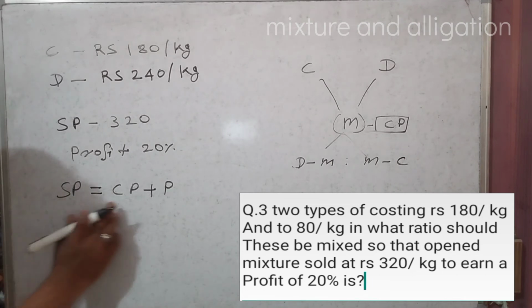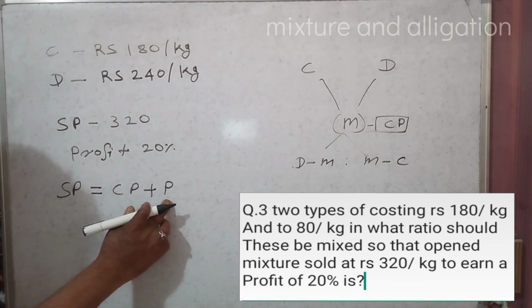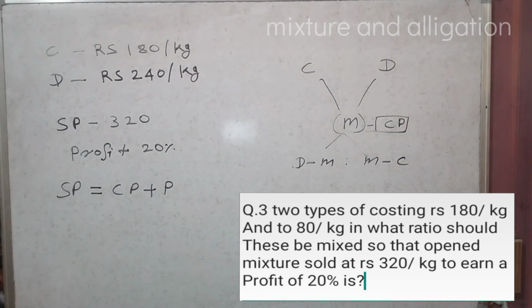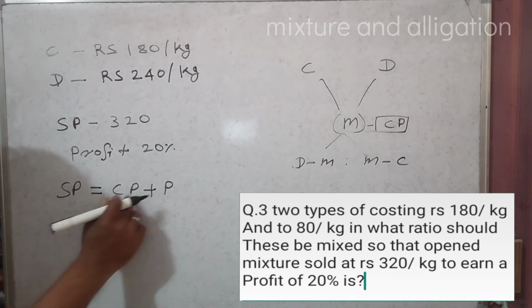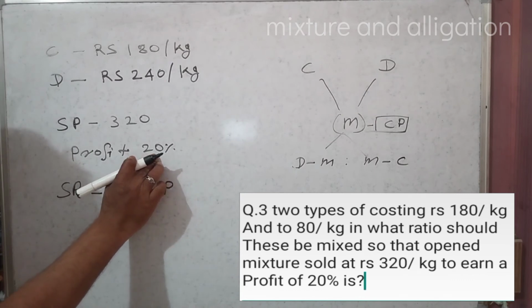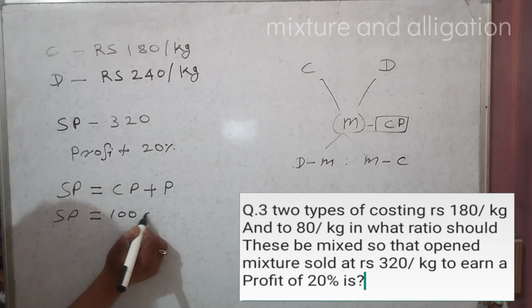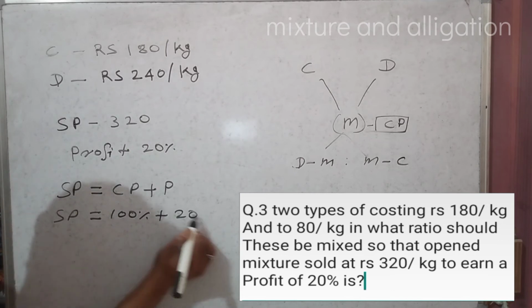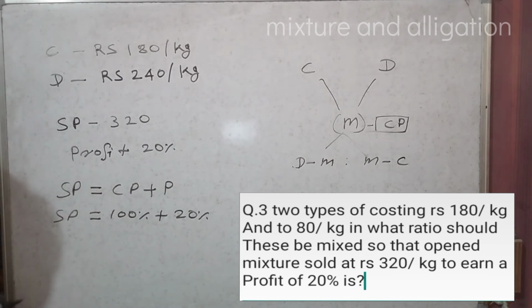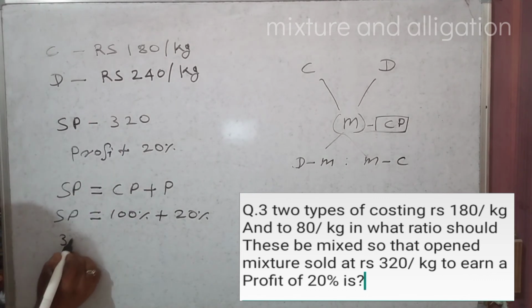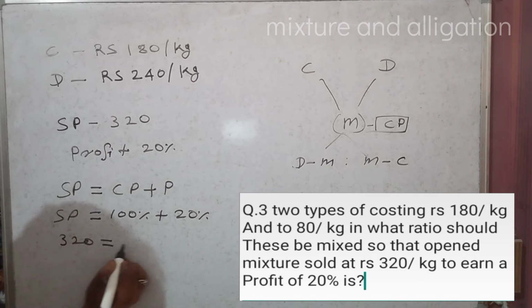Selling price is equal to cost price plus profit, and cost price will always be 100%. 100% plus profit is 20%. So selling price is equal to 100% plus 20%, right? And selling price is 320. 320 is equal to 120%.